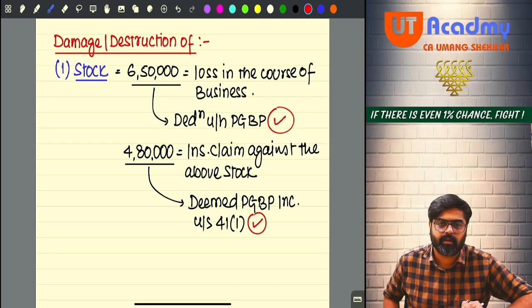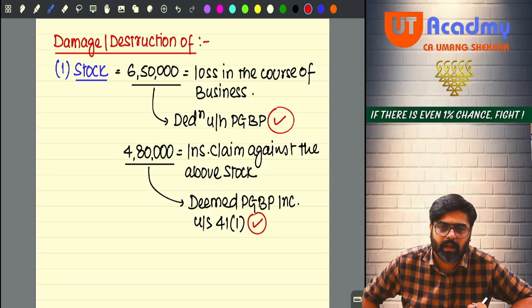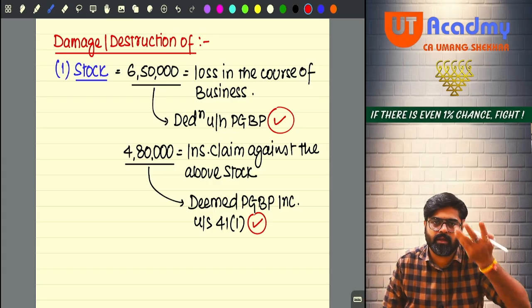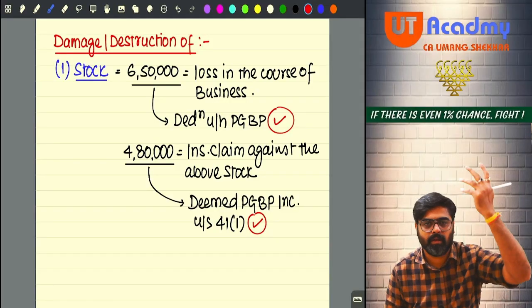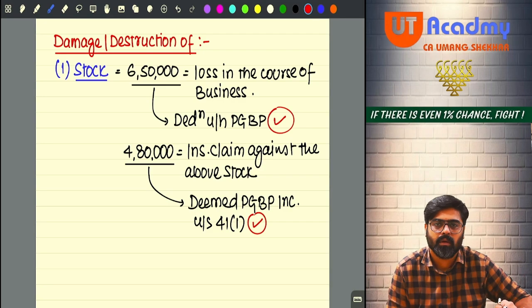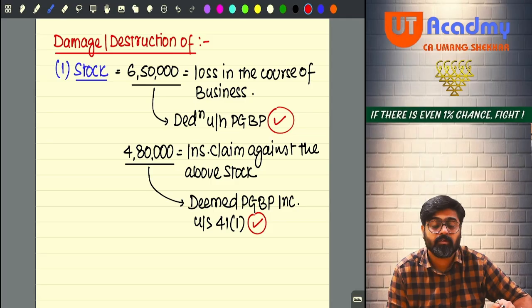You don't know such treatments? I haven't taught you? The PGBP head, if you remember, this is entirely PGBP because business stock going lost is claimed as a deduction. Against that, whatever benefit you are getting is deemed PGBP. The same example I gave while teaching you 41(1), but I did not tell you the amounts that time. If you remember those things, you will definitely be able to answer these.